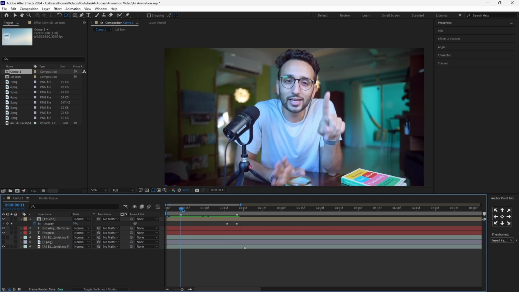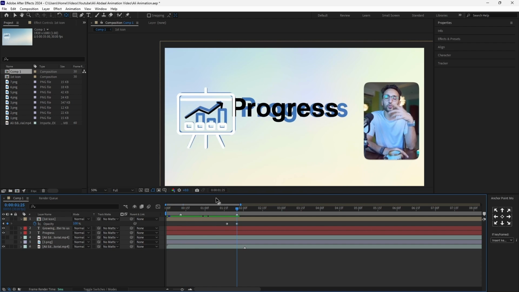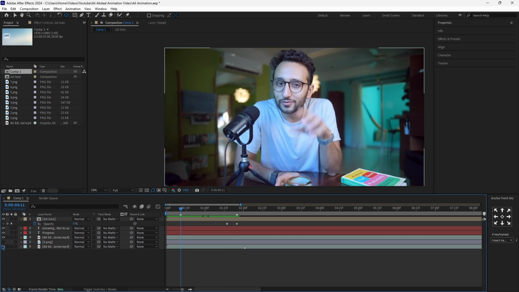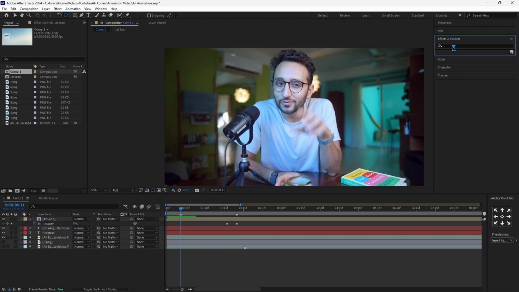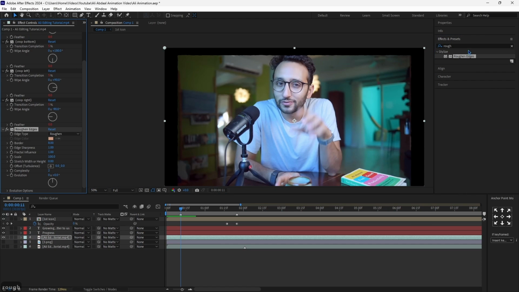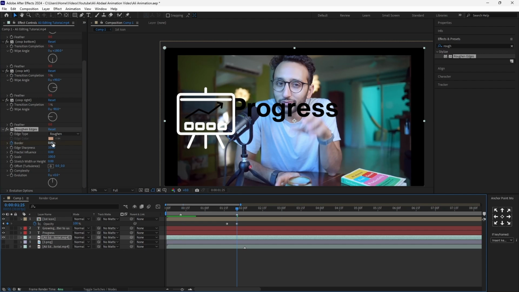As you can see, I've placed keyframes before for this animation. So I'll do this right away by going on effects and presets, and dragging the crop effect and the roughen edges effect. I will increase the edge sharpness to the max, remove the fractal influence, remove the border, hit a keyframe on the border right here, and then go right here and hit another keyframe on around 150.